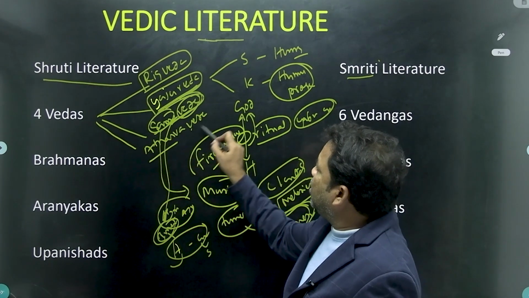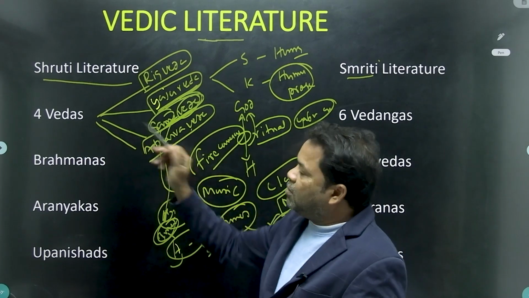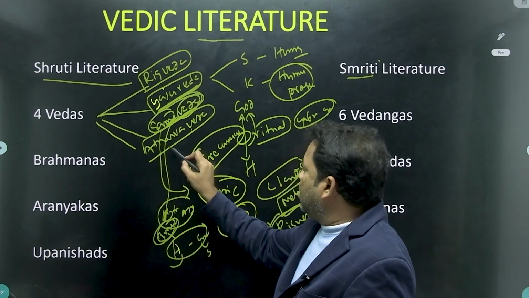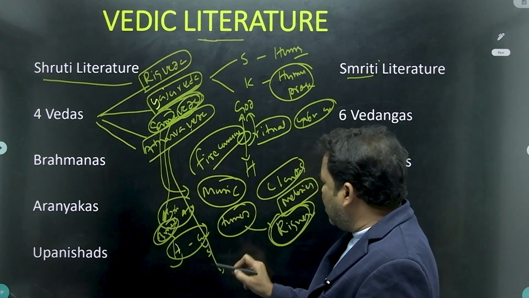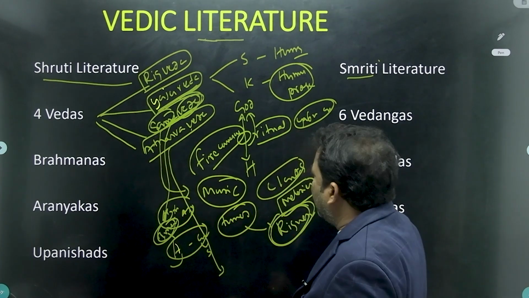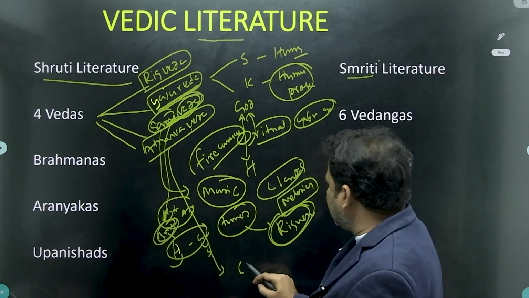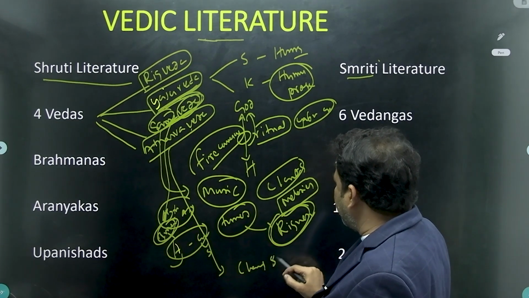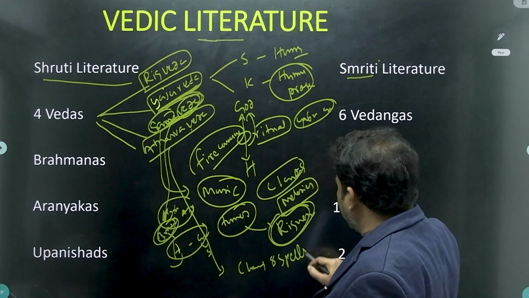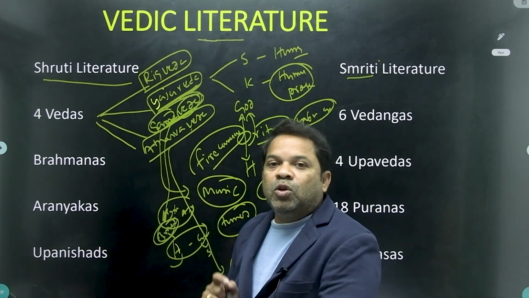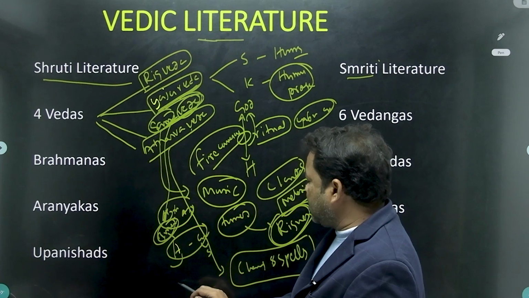And let's come to the last Veda, Atharva Veda. This Atharva Veda deals with charms and spells, to ward off diseases and evil spirits.